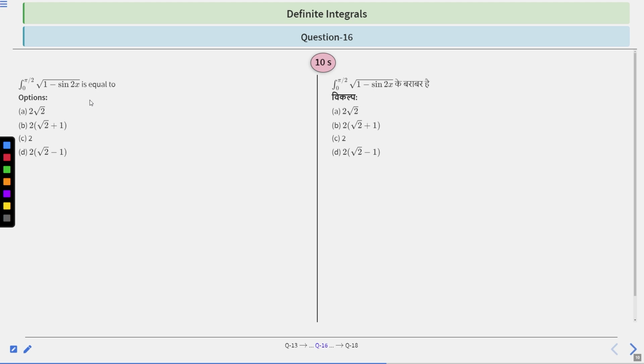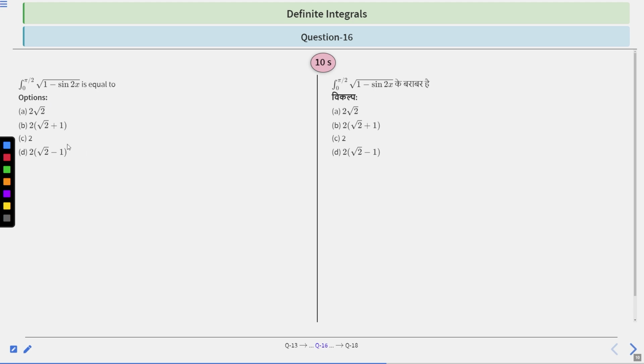The hint of every question is based on the first observation, which you can apply by seeing the question. By observing this question, you can write 1 as sine square x plus cos square x, and minus sine 2x as 2 sine x cos x. This can be further written as mod of root over sine x minus cos x whole square, so it can be written as mod of sine x minus cos x. So, integration of 0 to pi by 2 mod of sine x minus cos x.